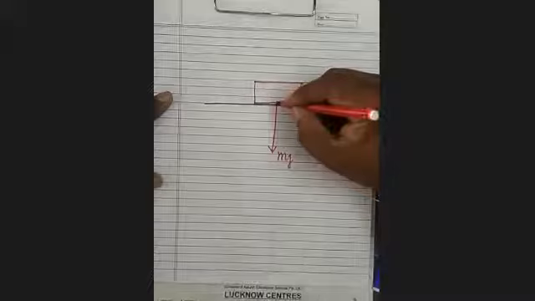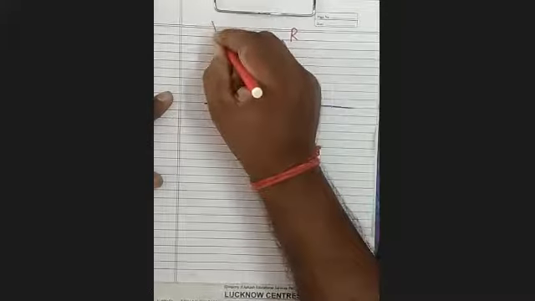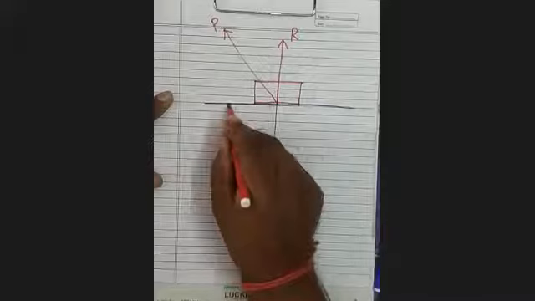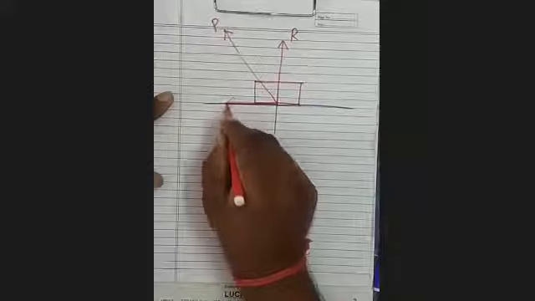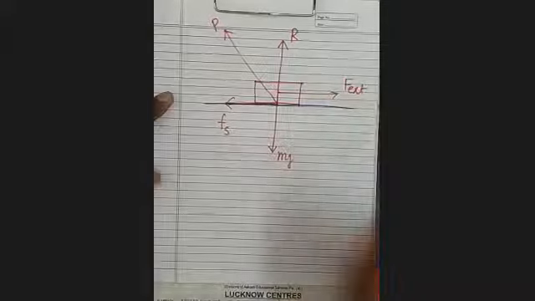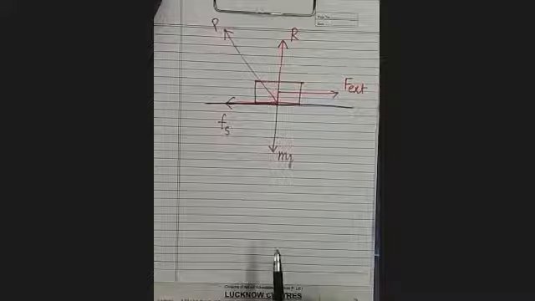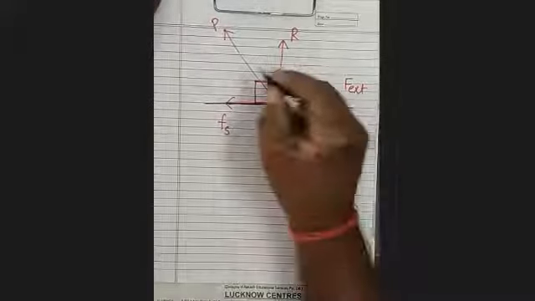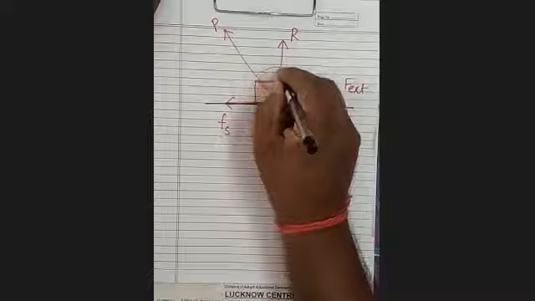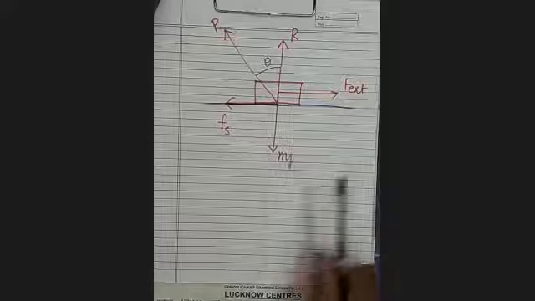Now I am showing all the forces. R is acting vertically upward. This is P and this is the Fs. And here external force acting this way. What will be the relation between Fs and R? If you have taken this angle as theta, we have taken this as theta.